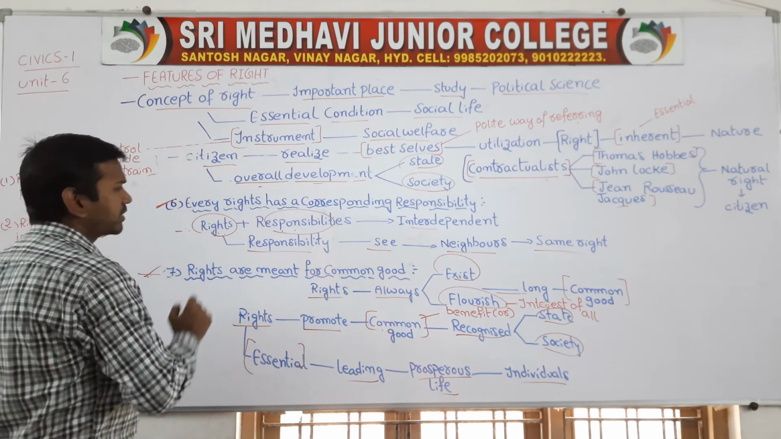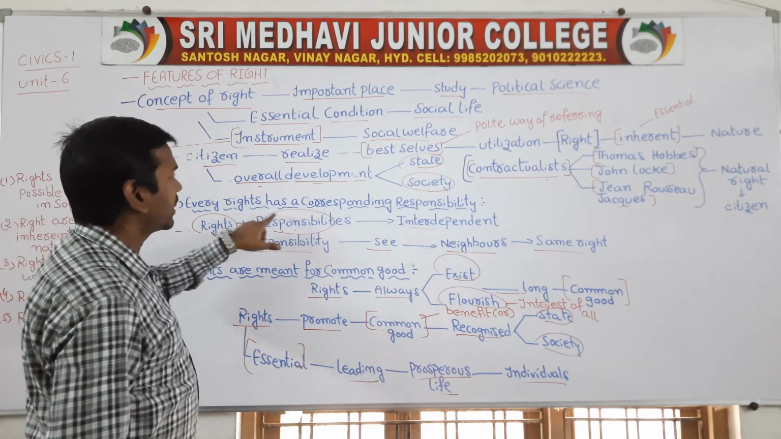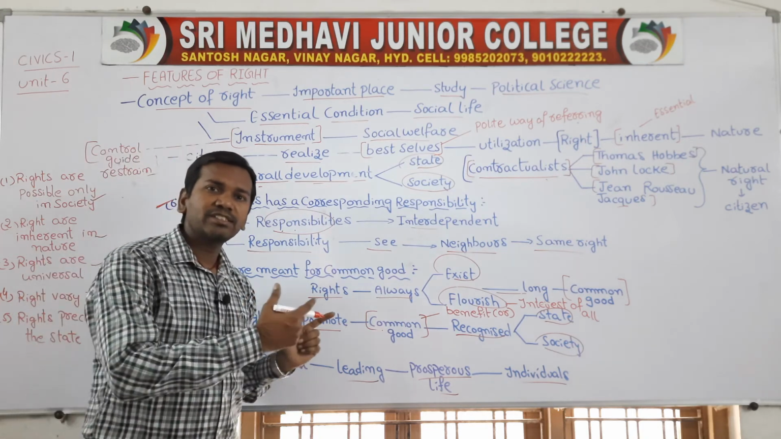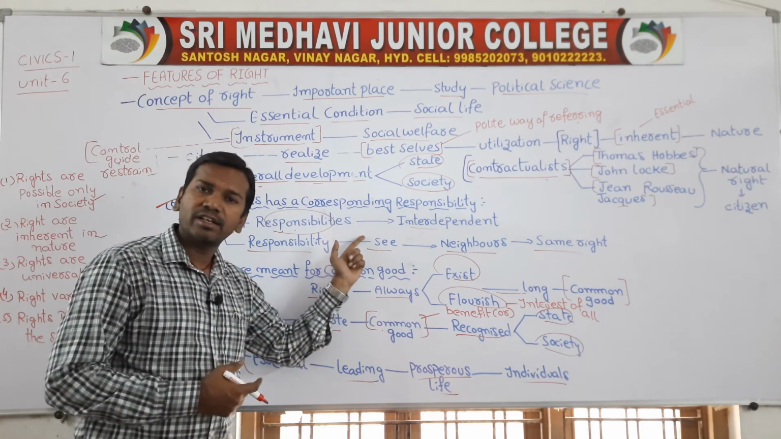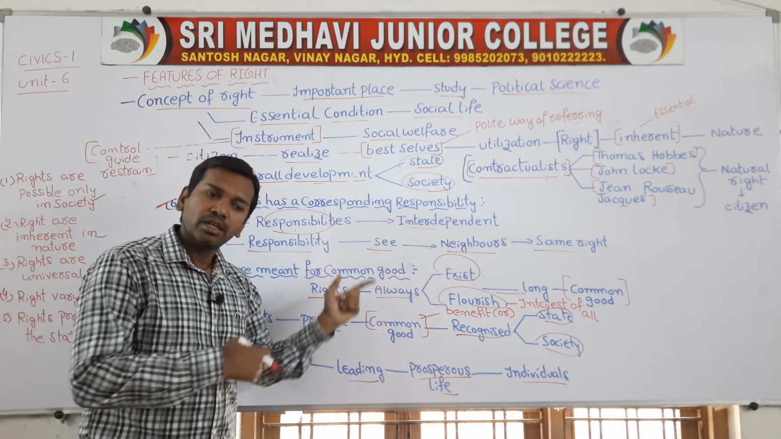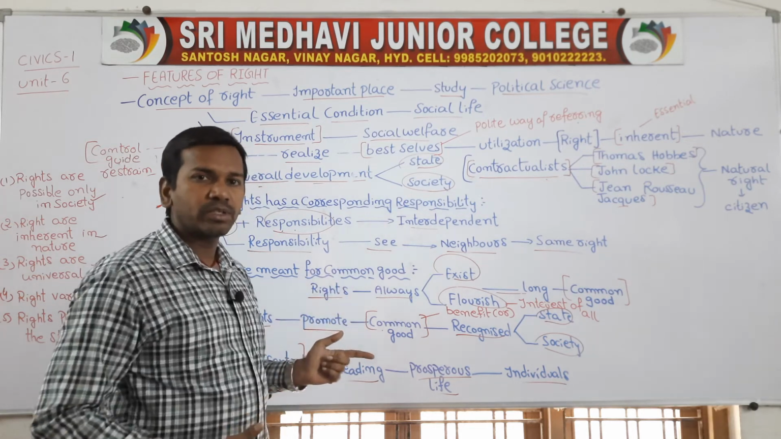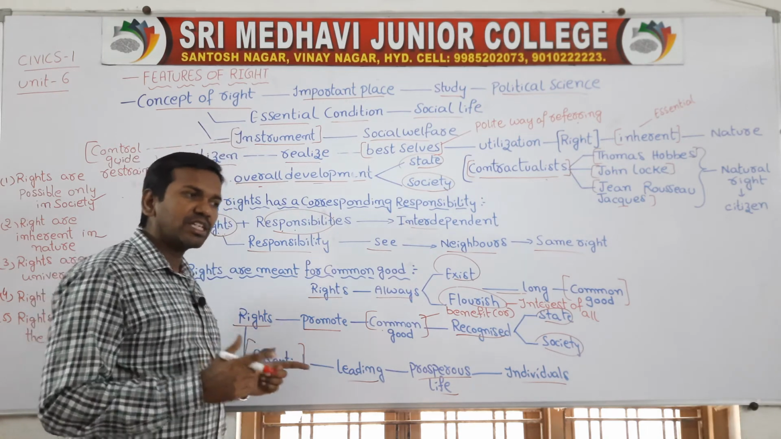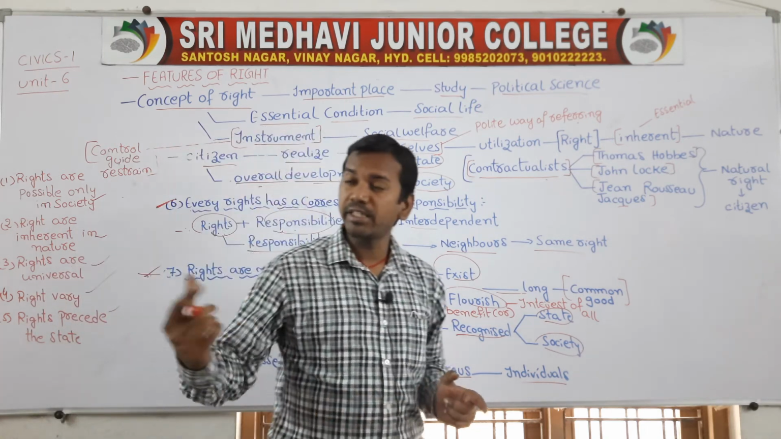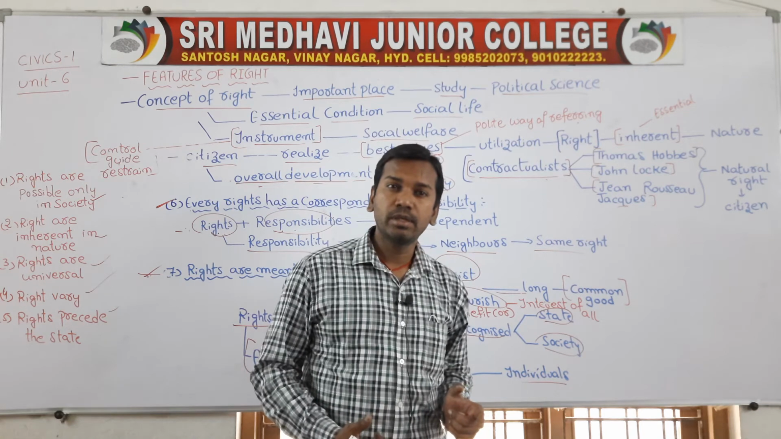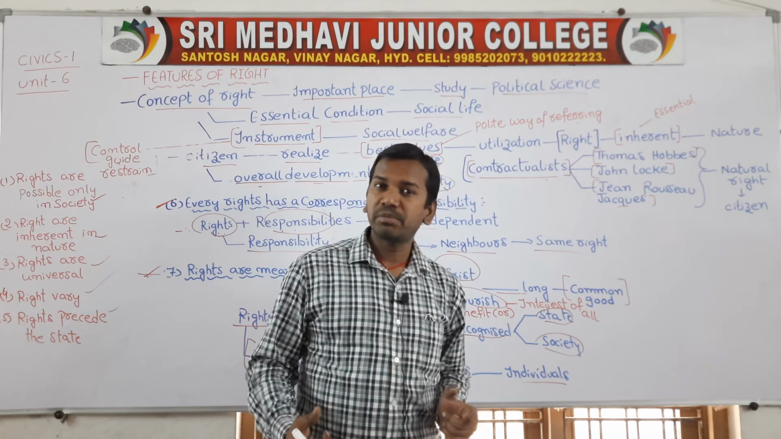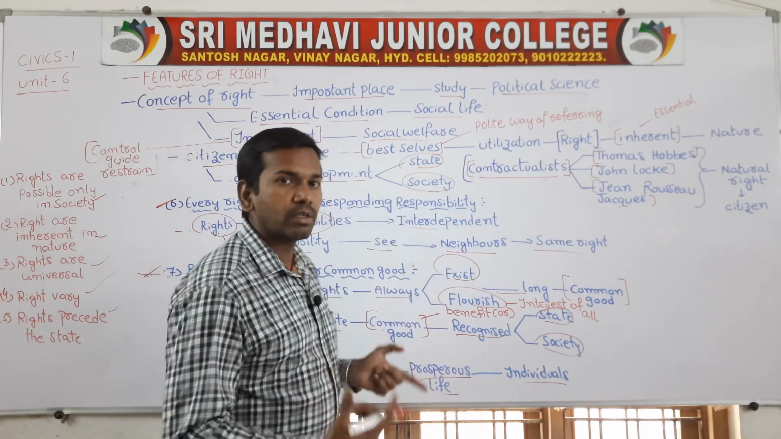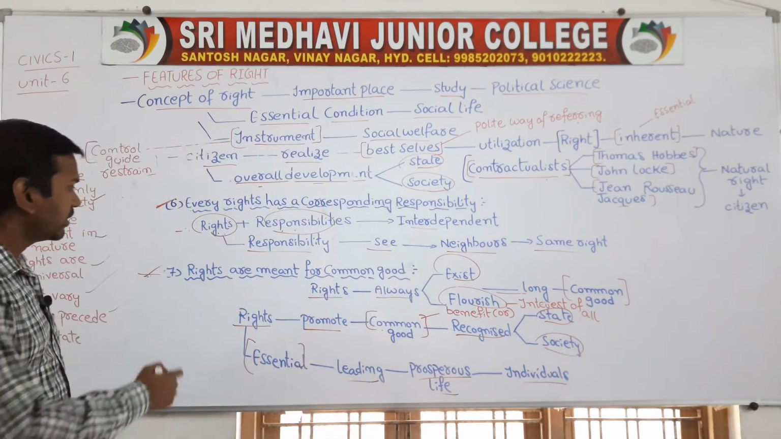Now in this point we have discussed two points. One is that every right has a corresponding responsibility. Children, we said rights and responsibilities are interrelated and interdependent on each other. Without rights there will be no responsibility. What is the first responsibility of any right? Citizens have to see whether their neighbors are enjoying the rights or not. This is also a point.